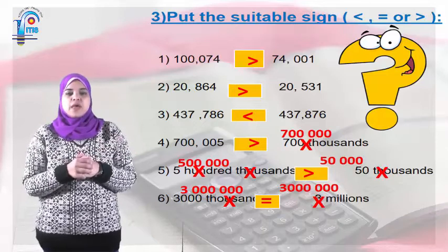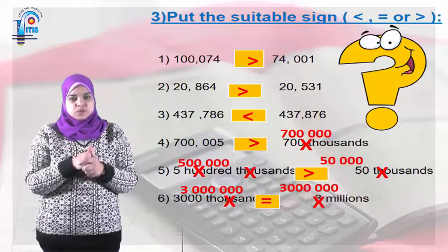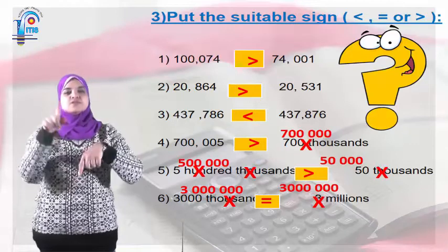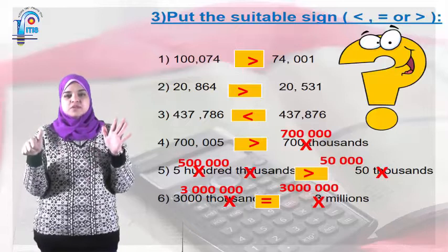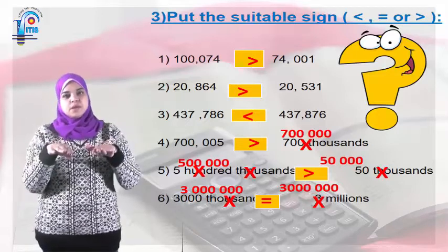The last one: 300,000 and here 3 million. I'm going to cross out 1,000 and put 3 zeros, and here million. The thousand is 3 zeros and the million is 6 zeros. Okay, to remember it well. So it will be equal.